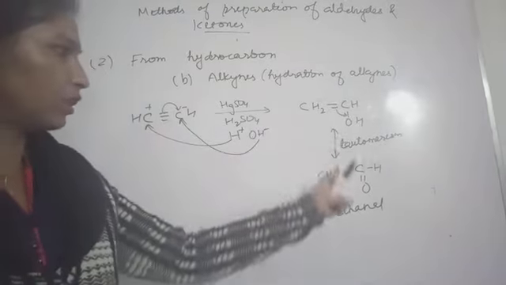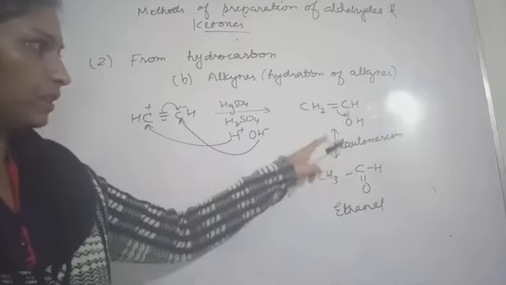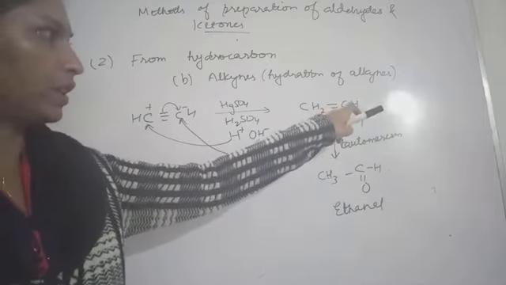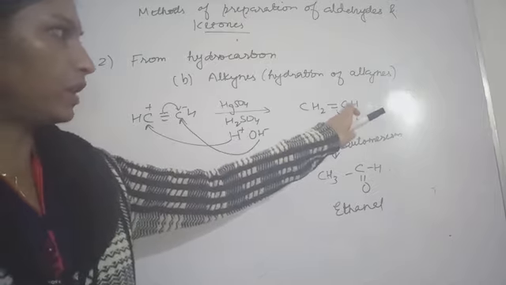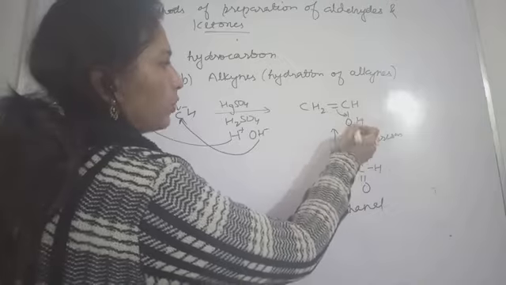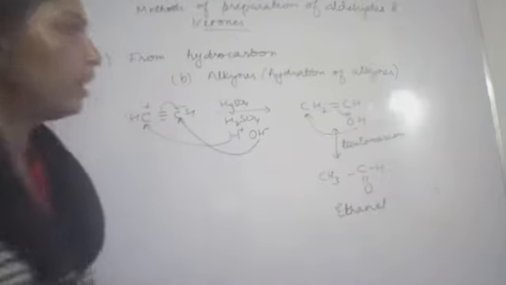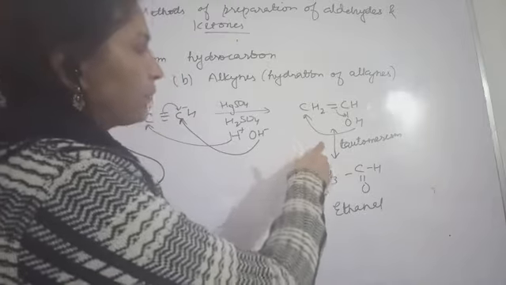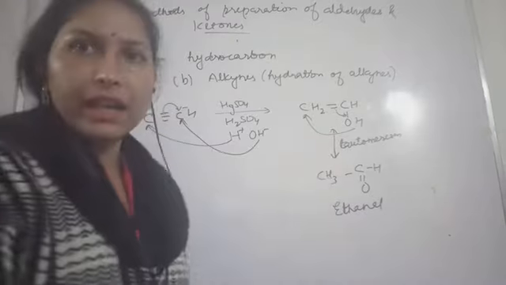Okay, so due to tautomerism, this will get exchanged, this double bond will come here, that will get shifted, and this double bond will be made between carbon and oxygen. Okay, and this hydrogen will go to this carbon. So this way you can have this aldehyde.